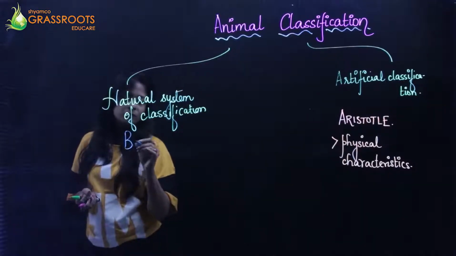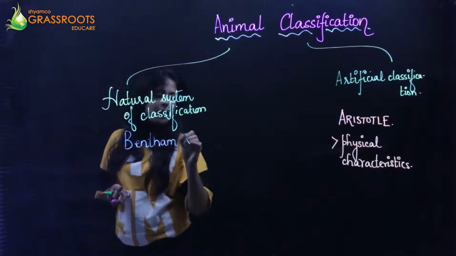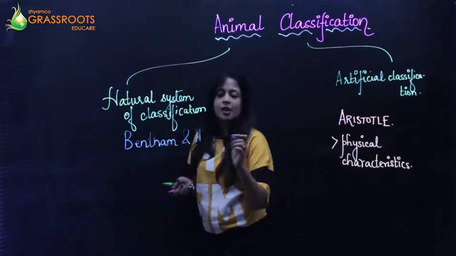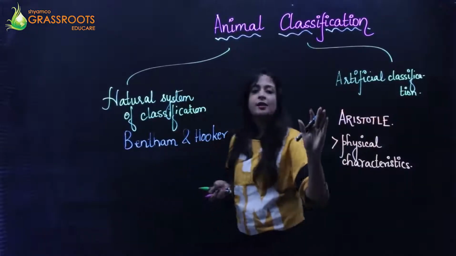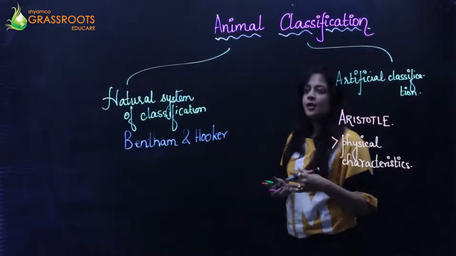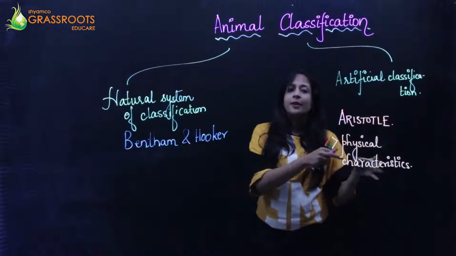Bentham and Hooker. These are two scientists. So in the artificial system of classification, it was Aristotle who first formulated it. Later on, there is another person known as Linnaeus, who also incorporated his idea.